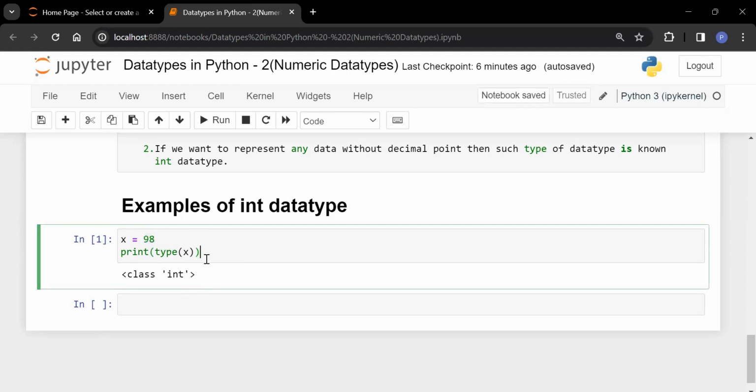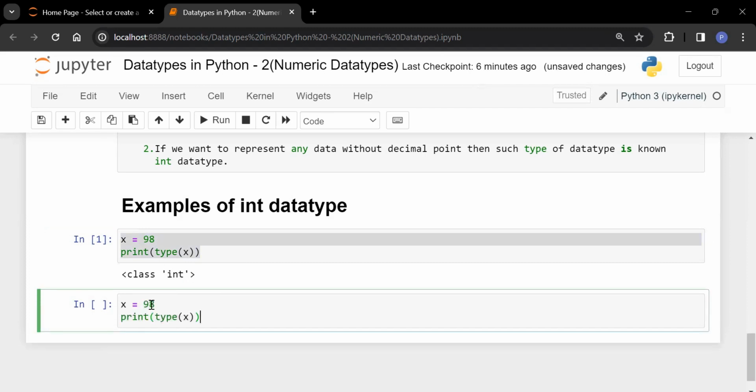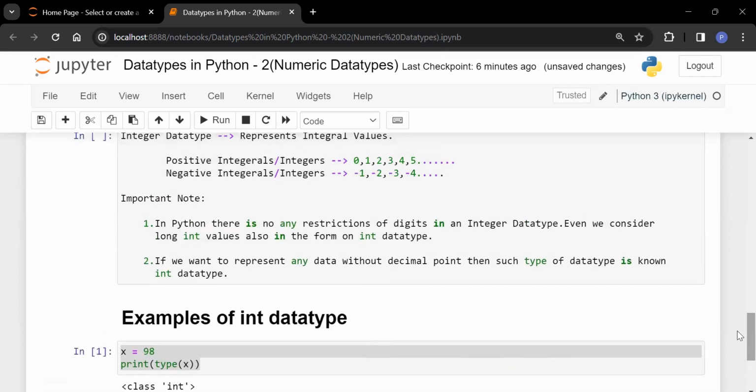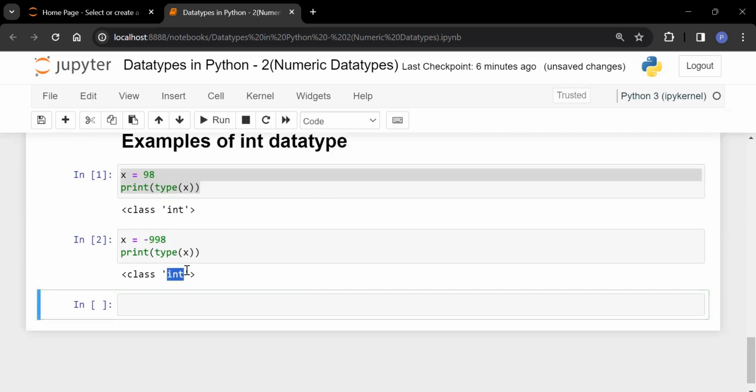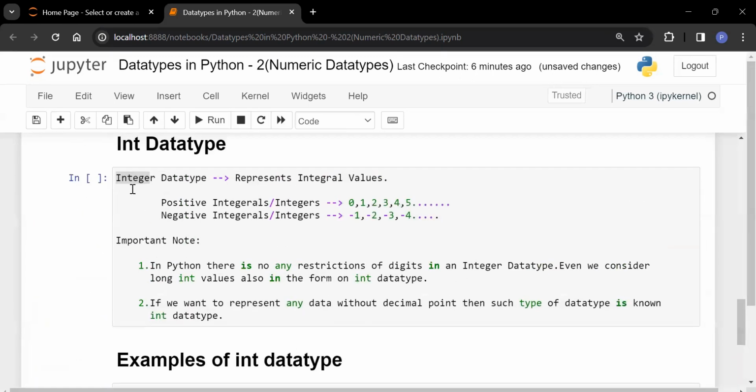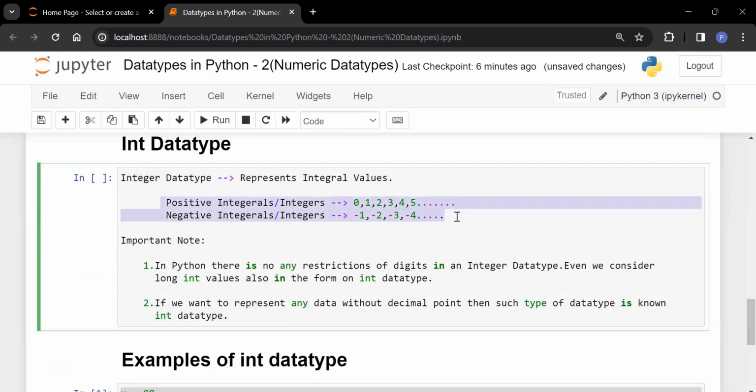Let me change the sign now. That means it is a positive integral. Let me take a negative value now, minus 90 or minus 998. Now, what is the type of it? What is your integer data type? Either positive integer or negative integer, both will be considered in this int category. If I run this, you will see it is also int data type. So these two points are nothing but positive integrals and negative integrals. Your positive numbers as well as your negative numbers, but without decimal, are going to be considered in int data type.